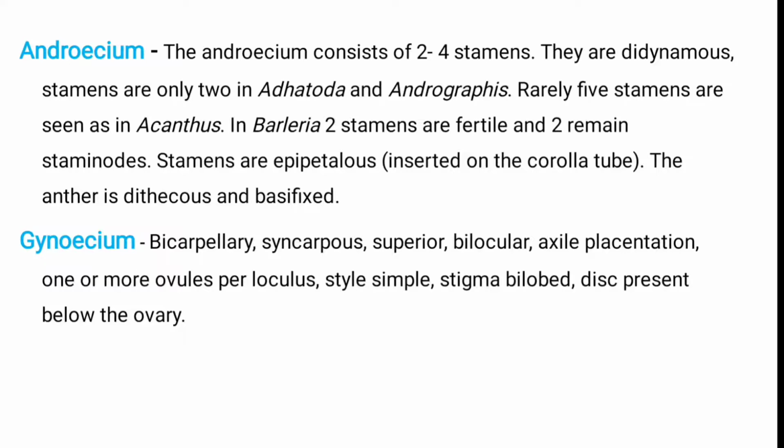Then the next one is the gynoecium. They are bicarpellary, syncarpous, superior, bilocular, with axile placentation, one or more ovules per locule, style simple, stigma bilobed, and the disc present below the ovary. It means two carpels are present, known as bicarpellary. Then syncarpous, and the ovary is superior.